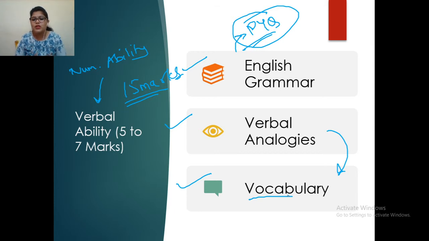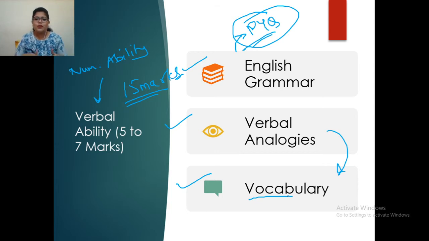That much personality change can be brought, and your impression on others can be better if you have a better vocabulary. So for that, you can read daily news.